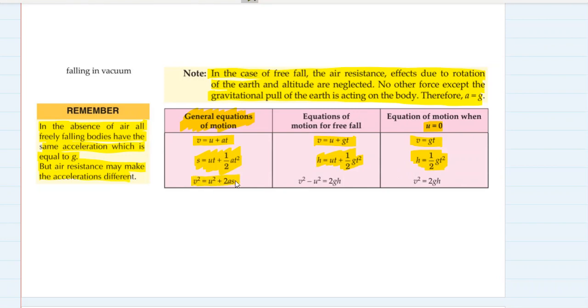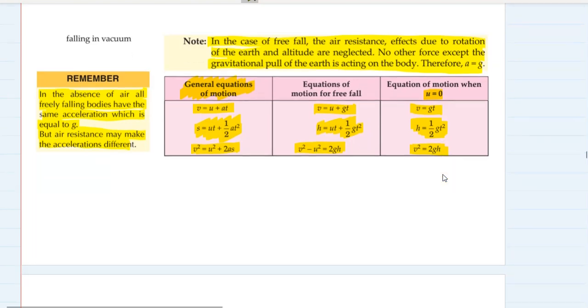v square is equal to u square plus 2as becomes v square minus u square is equal to 2gh, where u square will also become 0 if the body is dropped from rest. So v square is equal to 2gh is your final equation.